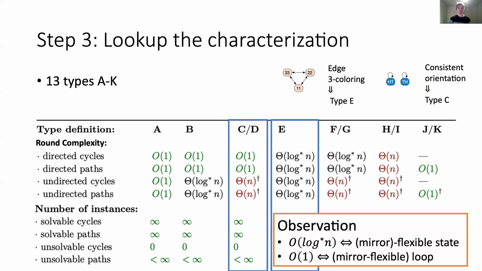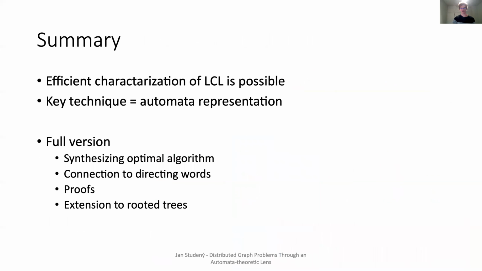Now we have proceeded to an end, so let me summarize the talk and our paper. The task was to design an efficient algorithm for characterizing LCL problems. We show that it is indeed possible, in the case of cycles and paths. The key technique was to represent LCLs as automata. Given such automaton, we can easily answer solvability and round complexity. In the full version, you can find how to synthesize an optimal algorithm using automata, the connection with directing words, and also the extension to rooted trees for a special case of LCL problems. I'll be happy to answer all questions during this session.